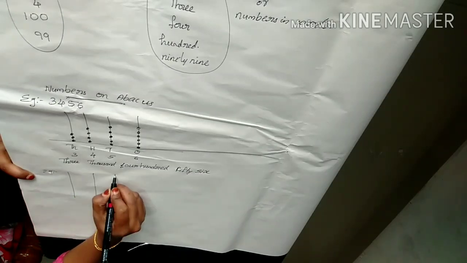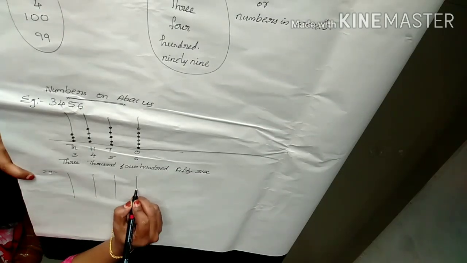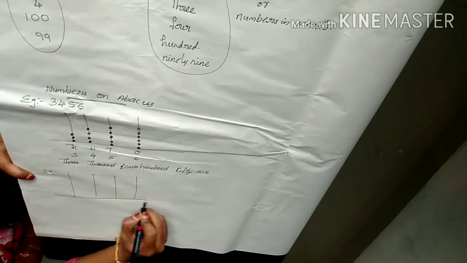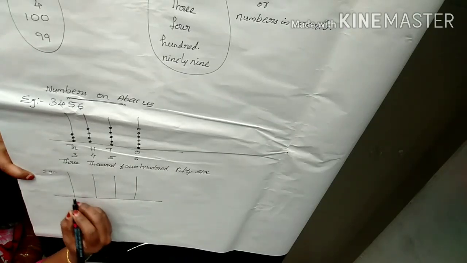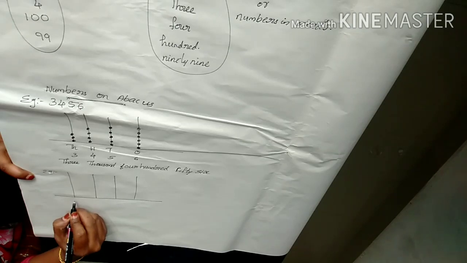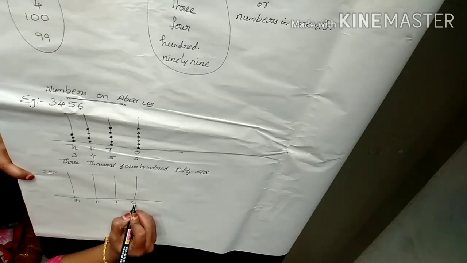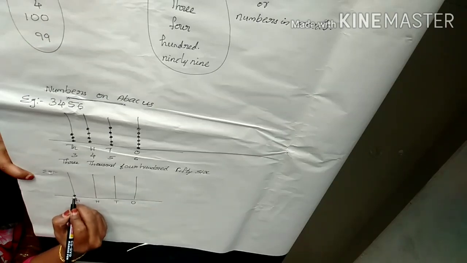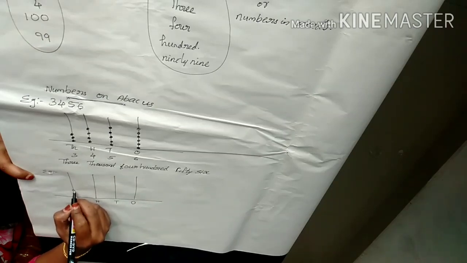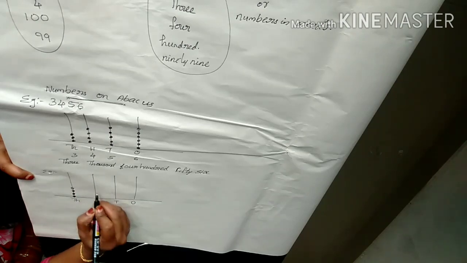Another example, look. I just draw 4 lines there that represent thousands, hundreds, tens and ones.